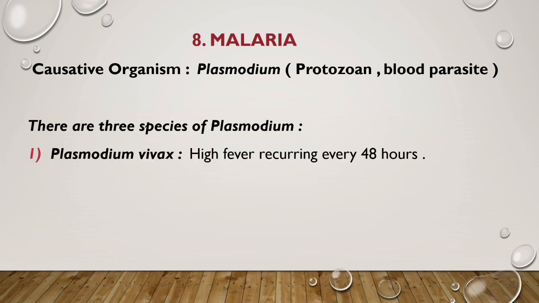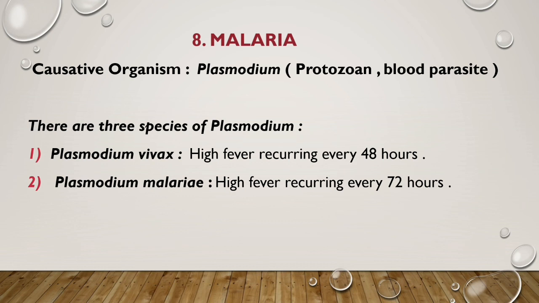Number 1, Plasmodium vivax. This is the common pathogen because of which malaria is spread among us in India. If a person is infected by Plasmodium vivax, then that person will have high fever recurring every 48 hours. After every 48 hours, high fever will be there repeatedly.